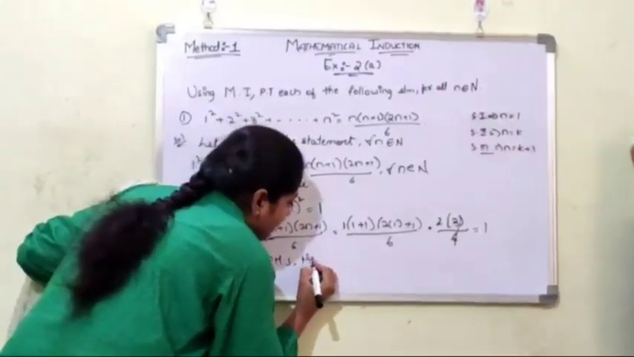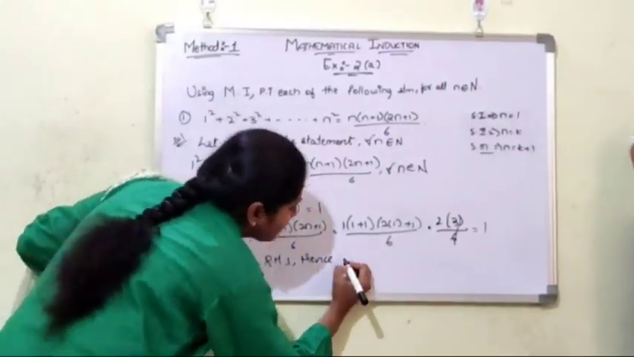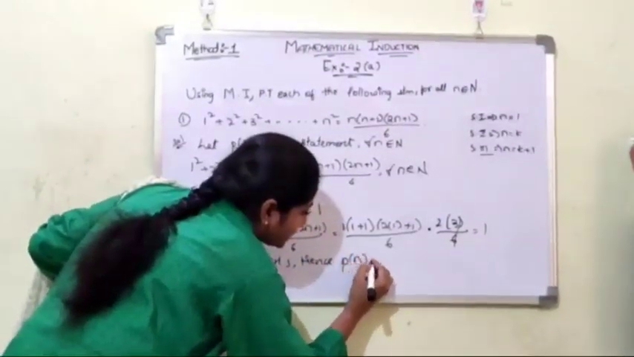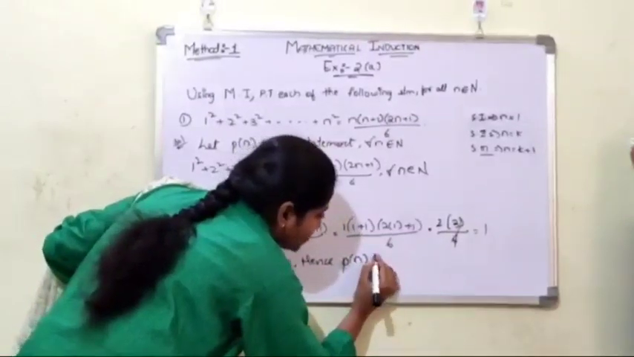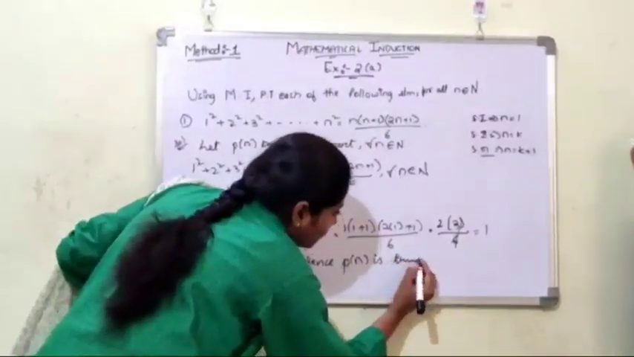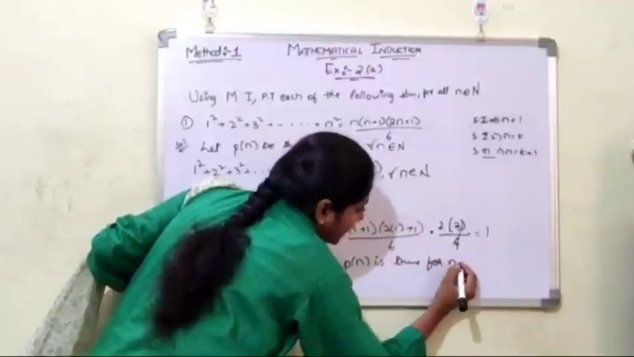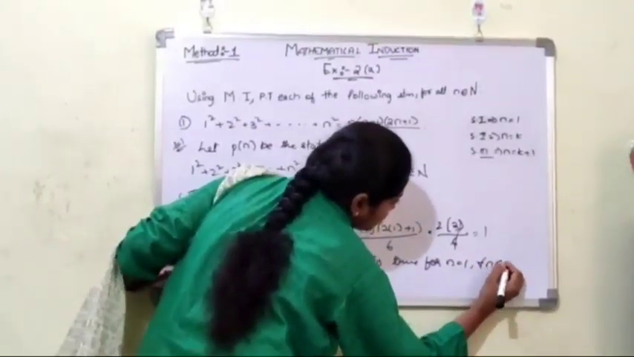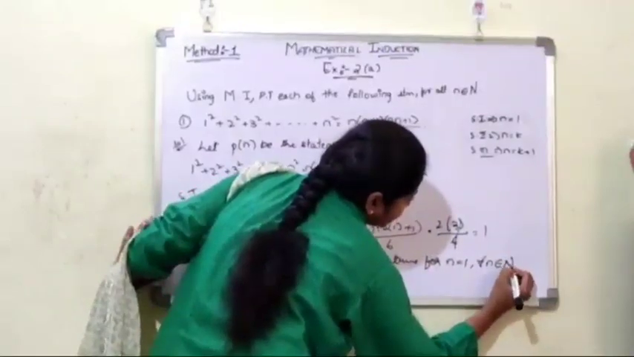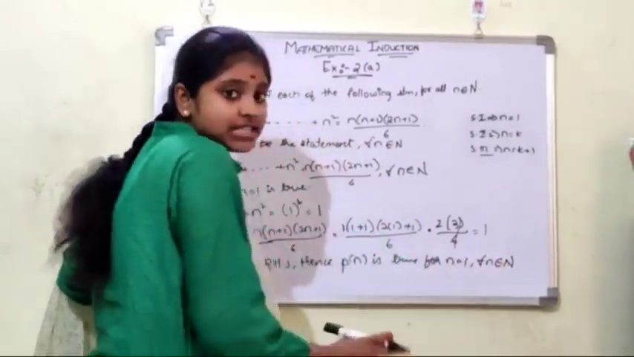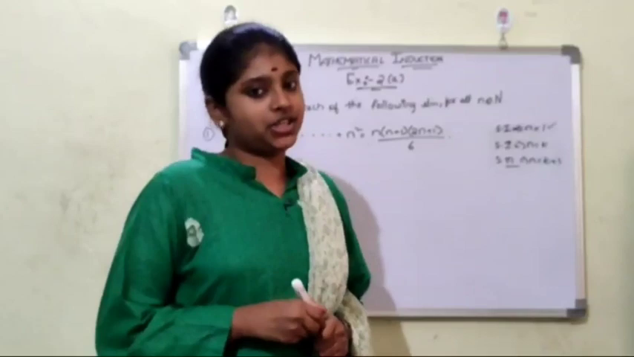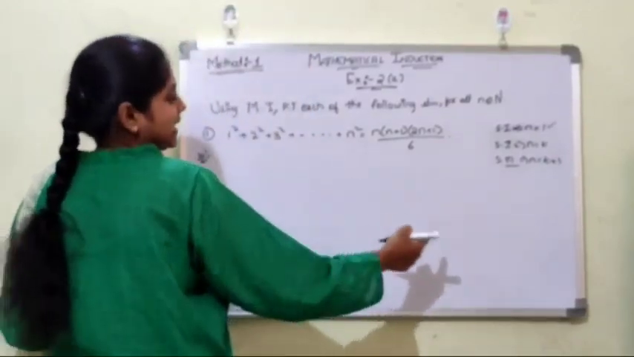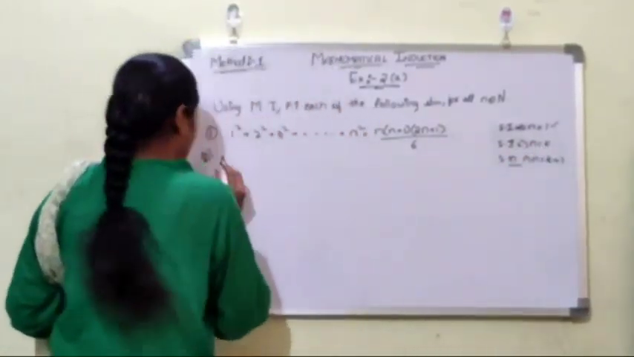Hence P of n is true for n equals to 1, where all small n belongs to capital N. Here we complete step 1. Now getting into step 2, that is n equals to k is true.